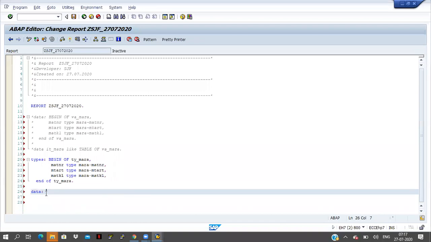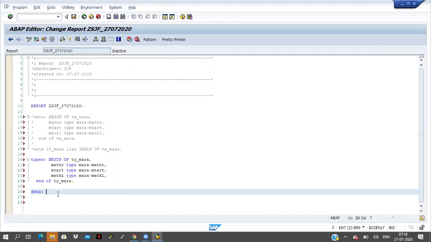But in some cases I want to declare internal table name as well as work area name, both are same. Internal table name and work area name both are same. In this case, what we have to do? Actually we don't create like that, but SAP has written the code, right? So SAP has followed like that, meaning internal table name and work area name both are same.